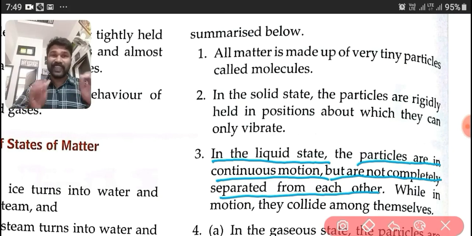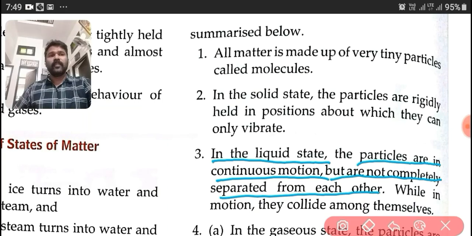Because in the liquid state, the molecules are arranged loosely. While in motion, they collide among themselves. In the liquid state, the particles are in continuous motion. It moves.